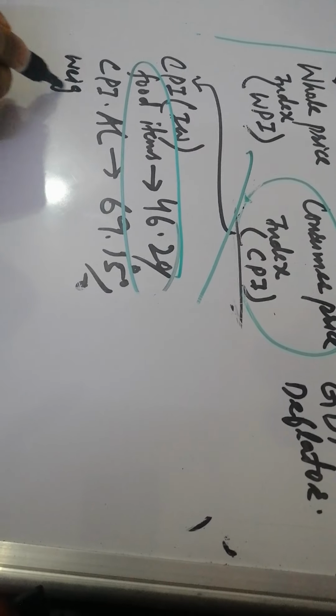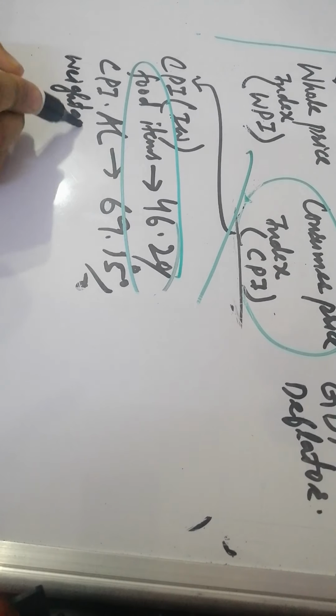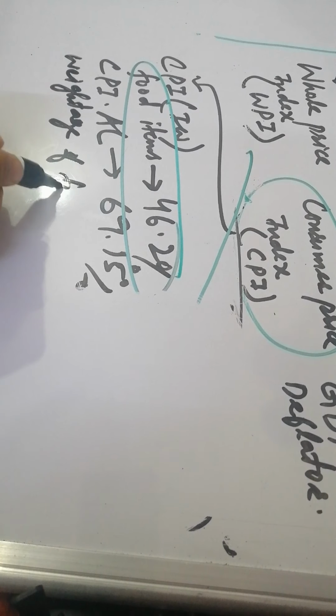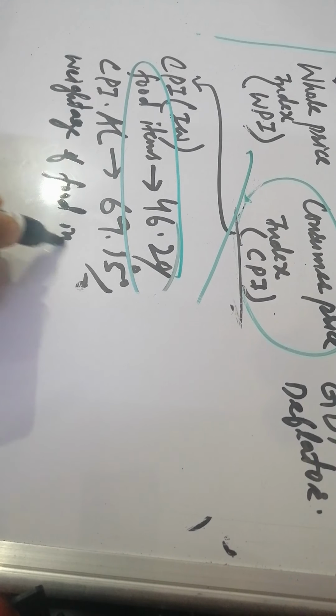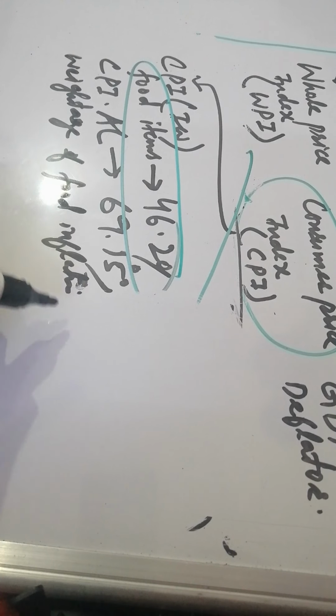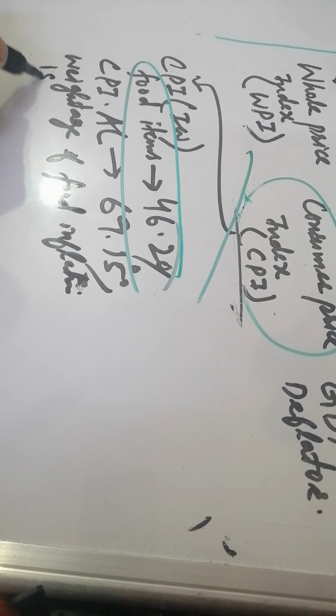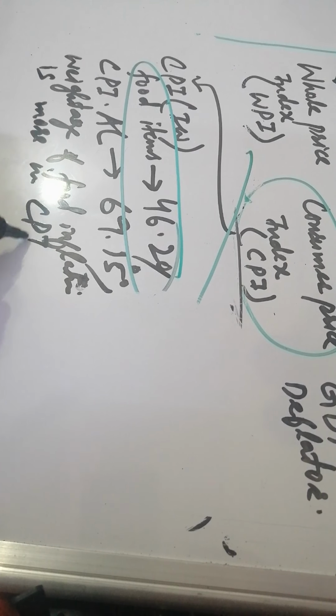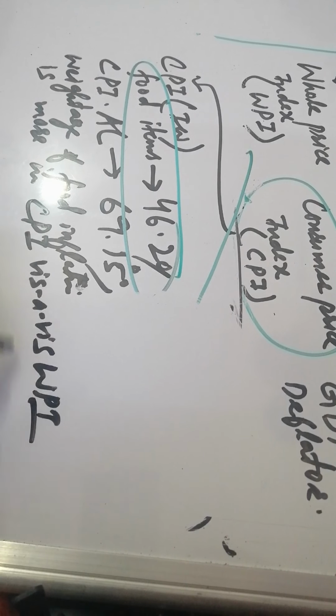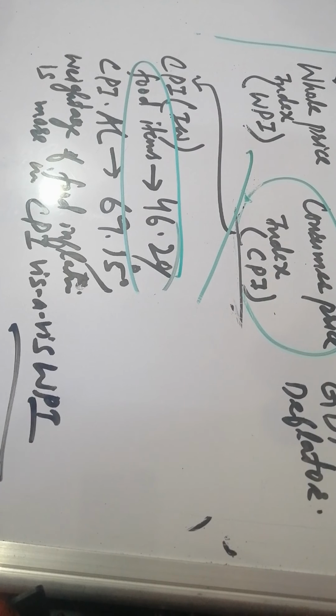We can write that the weightage of food inflation is more in CPI vis-a-vis WPI, in comparison to WPI. Vis-a-vis means in comparison to WPI, the wholesale price index.